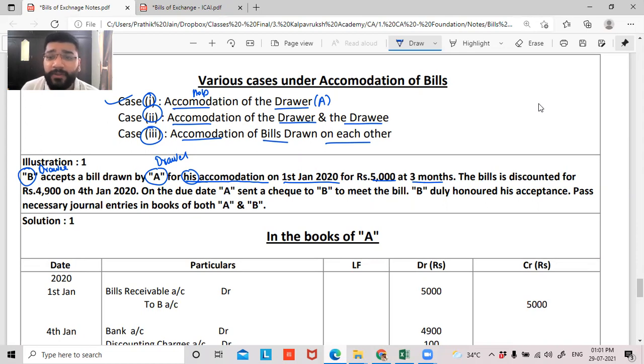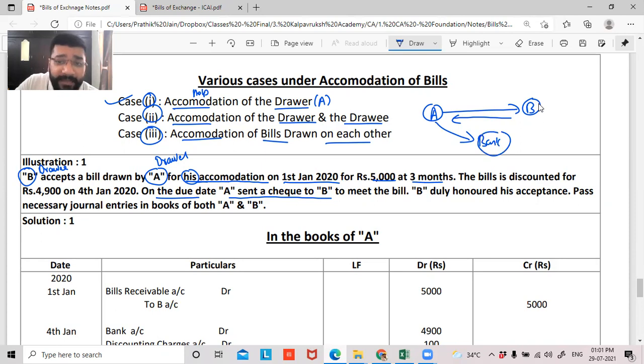You gave a bill worth 5,000 to the bank and the banker has given you 4,900. So the remaining 100 is discounting charges. On the due date, guys, A sent a check to B. Why? Because A has drawn a bill on B and B has accepted and given it back, and A discounted the money from the banker.